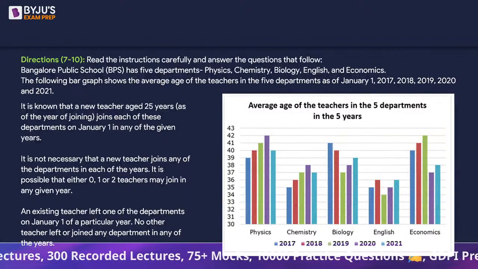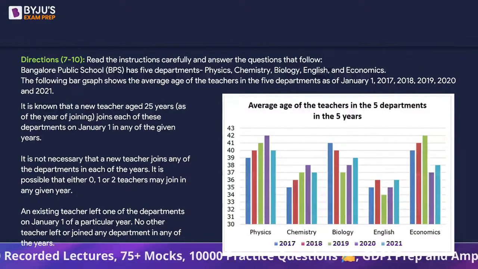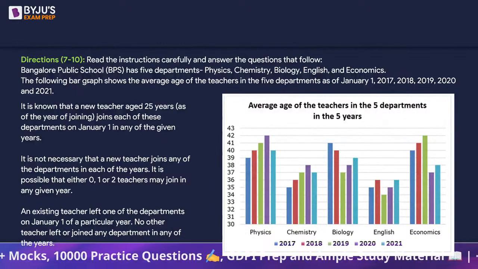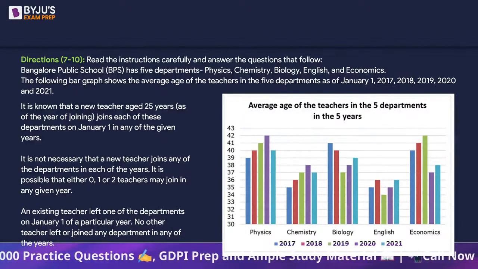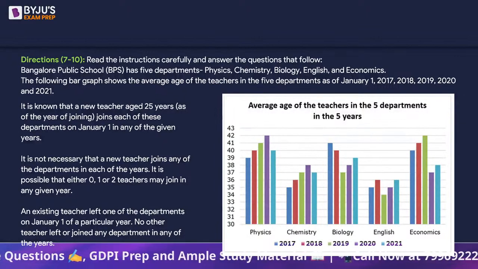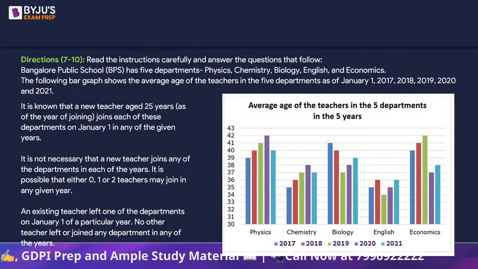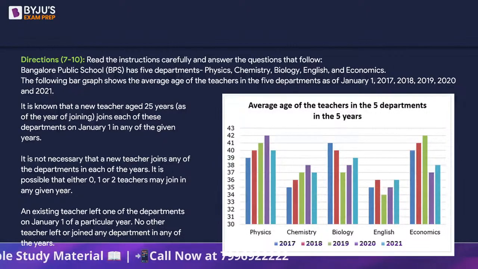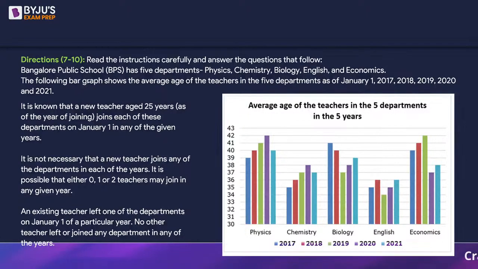Read the instructions carefully and answer the questions that follow. Bangalore Public School has 5 departments: physics, chemistry, biology, English and economics. The following bar graph shows the average age of the teachers in the 5 departments as of January 1st, 2017, 18, 19, 20 and 21. It is known that a new teacher aged 25 years as the year of joining joins each of these departments on January 1st only in any of the given years. It is not necessary that a new teacher joins any of the departments in each of the years.